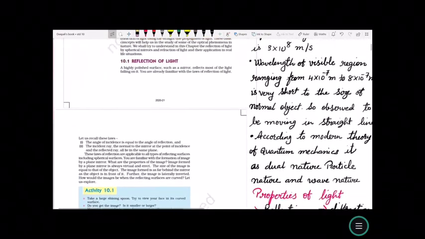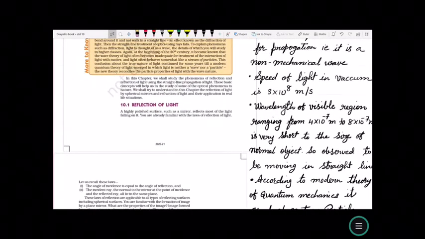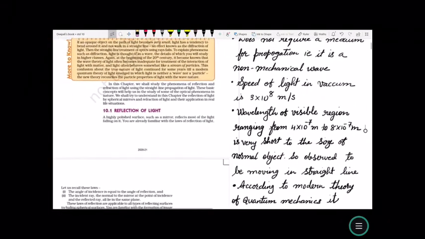Now, further in the next session, we are going to understand what is reflection of light.